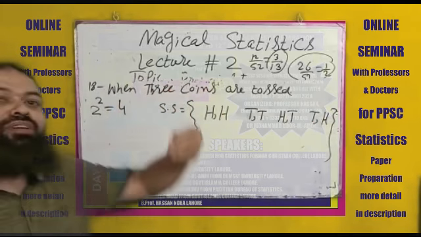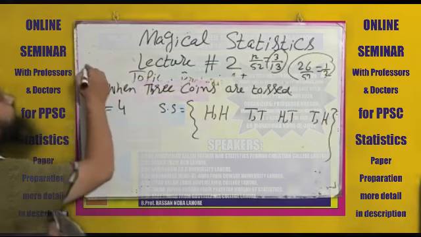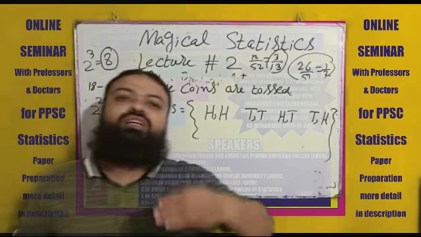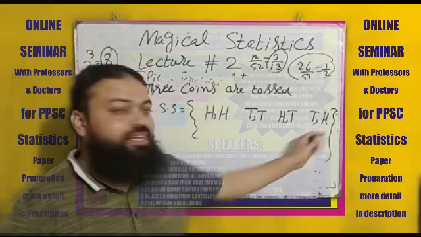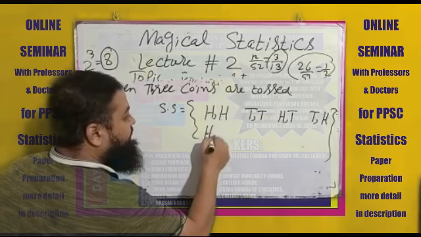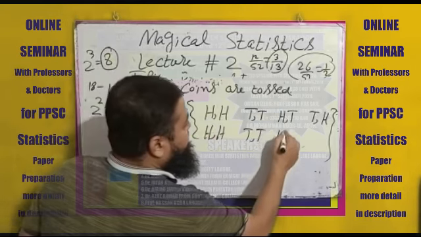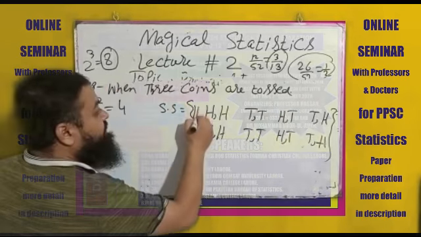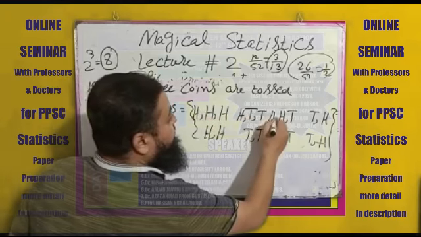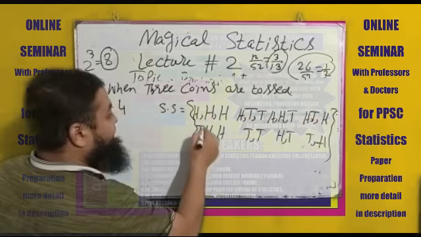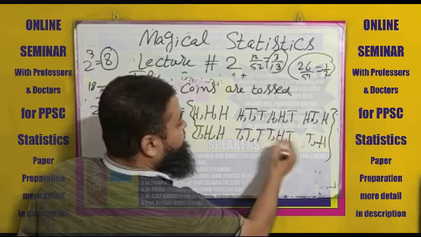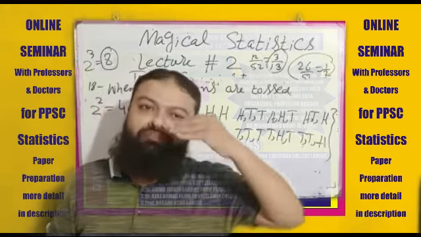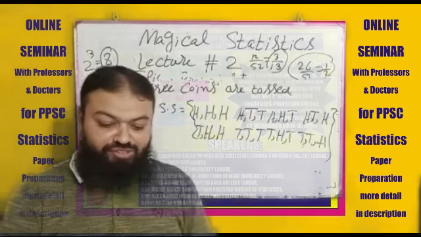Now, when 3 coins are tossed, the formula is 2 raised to power 3, that will be 8. For making these 8, first of all, suppose 2 coins are tossed and this is the sample space. Now, copy it over here again: head head, head tail, tail head, tail tail. Now, these are 8. What will you do? Put H, head, over here for all these 4. And write tail over here with all these 4 answers. Now there are 8 outcomes when 3 coins are tossed. Now you can solve every question about this topic.